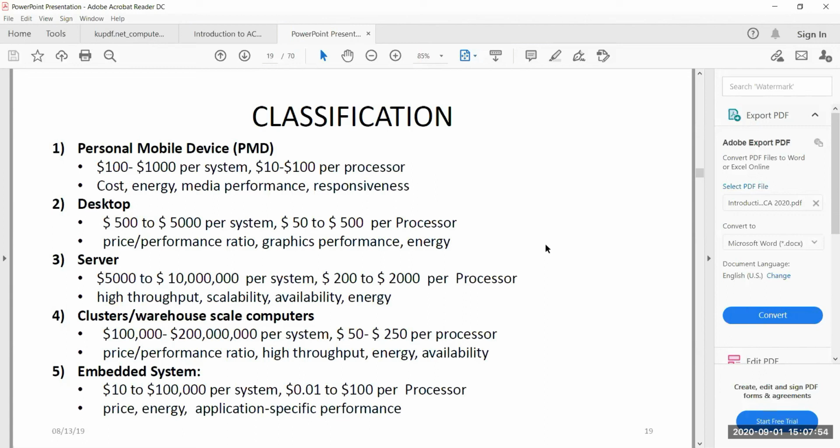So the idea is that when you are designing a system, we have different categories or classifications of systems which have different design issues. We'll be looking at these issues as our goals when we are trying to build a system. Certain systems have performance as a criterion, certain systems have cost as a criterion, and certain systems have availability and scalability as criteria.